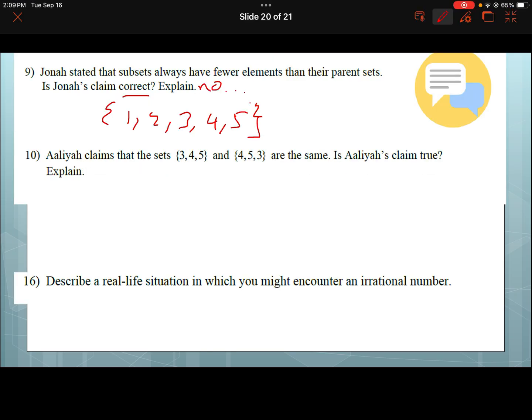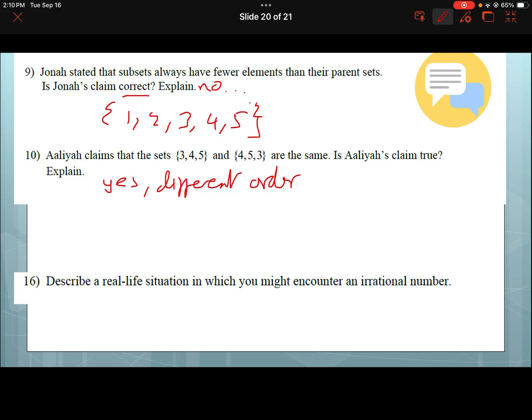Yeah, good. Okay, Aliyah claims that sets {3, 4, 5} and {4, 5, 3} are the same. Is she true? Yeah, they're true. It's just ordered differently, isn't it? So yes, just different order. And order doesn't really matter. Order only matters when you have ellipses and they're showing different things.